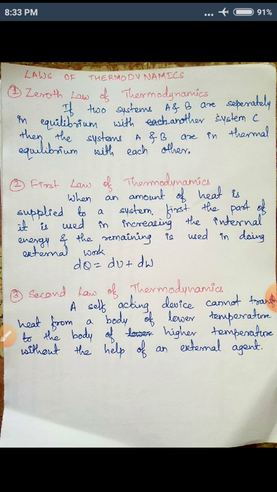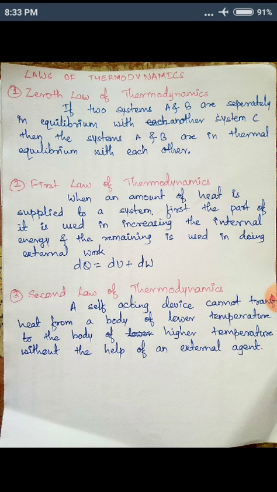Okay, then next, the first law of thermodynamics. Definition, statement of the first law. When an amount of heat is supplied to a system, first a part of the heat is used in increasing the internal energy and the remaining is used in doing external work.